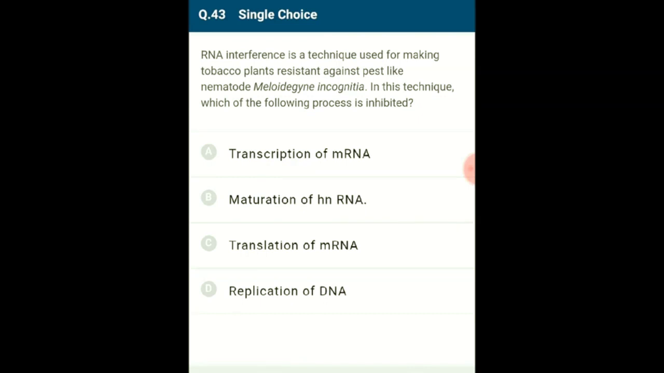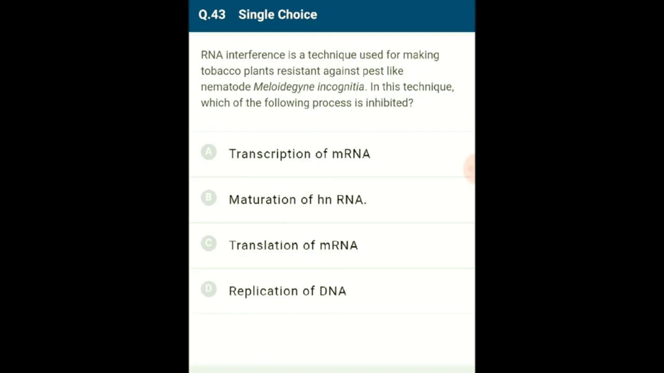Question number 43. RNA interference is a technique used for making tobacco plants resist against pests like nematodes, Meloidogyne incognita. In this technique, which of the following process is inhibited? Plant yield is reduced due to the infection of nematode Meloidogyne incognita.